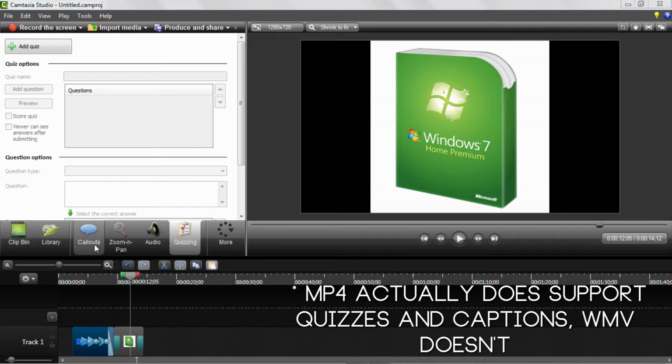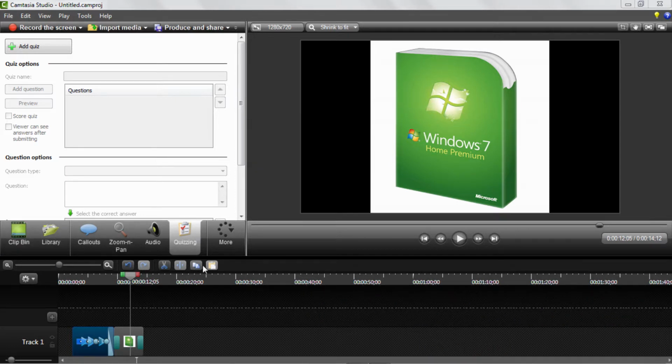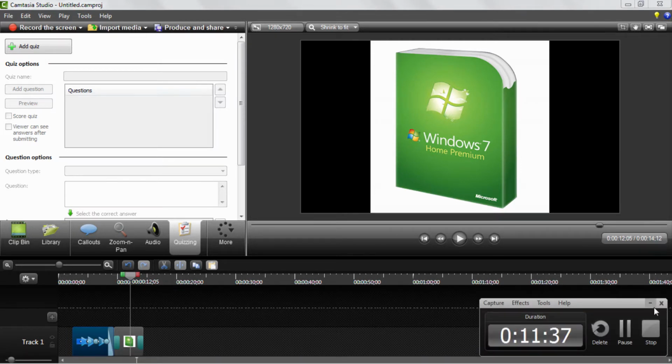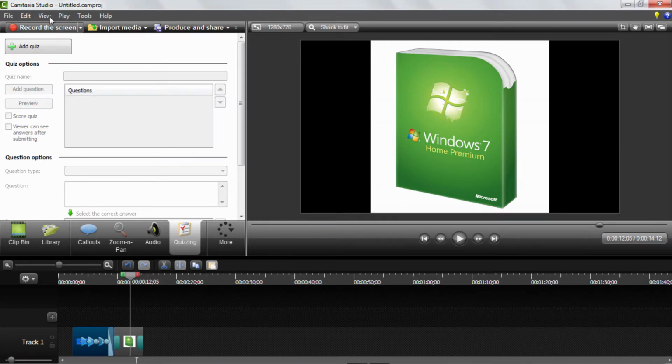Now those are these down features. Over here you have your timeline stuff. I'm going to be going over the timeline in the second video. It's a bit over, but I'll just get this done. I'll go through the timeline in the next video because that's what my next video is going to be about, because the timeline is pretty important.